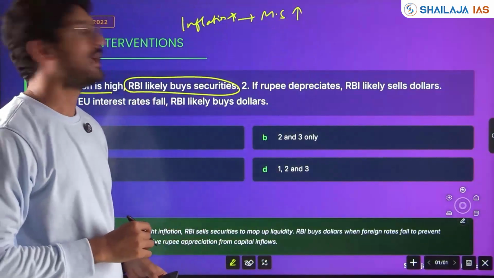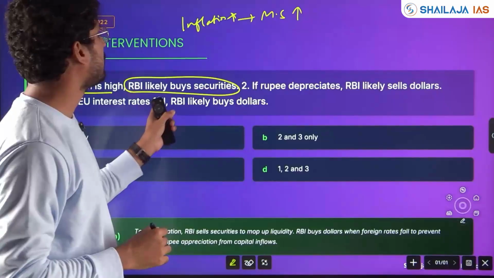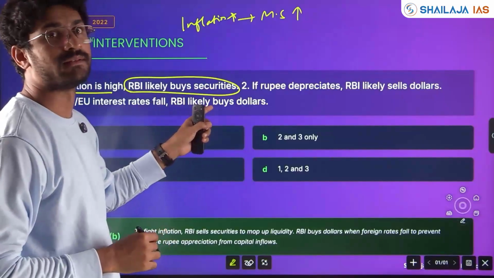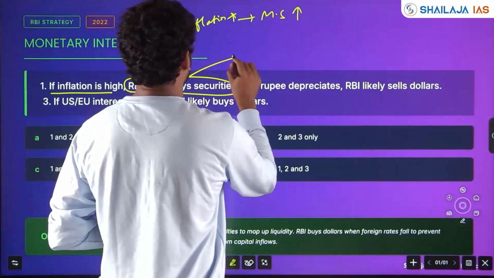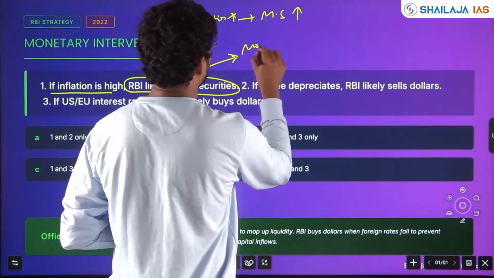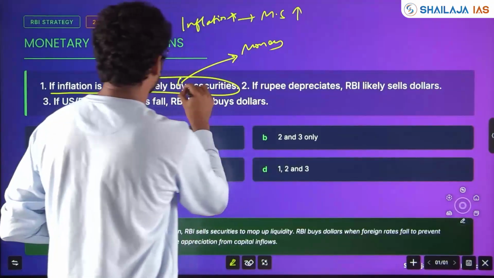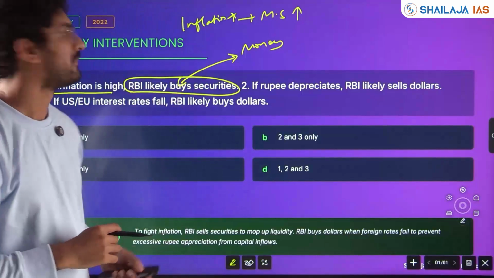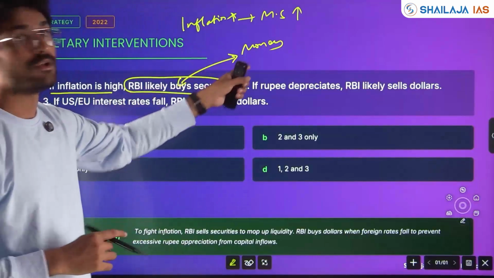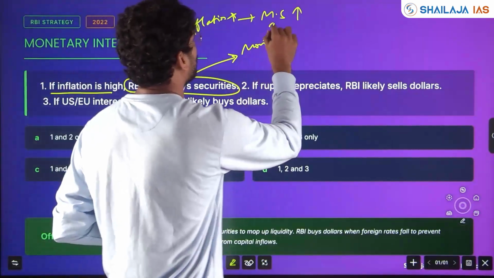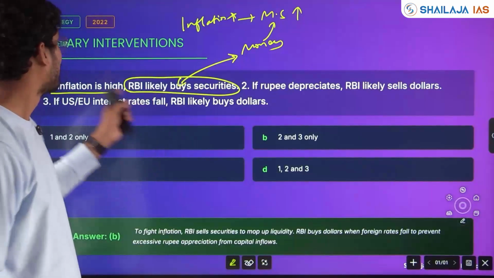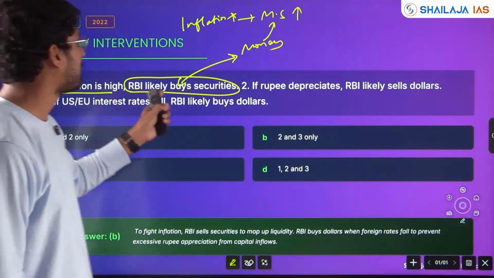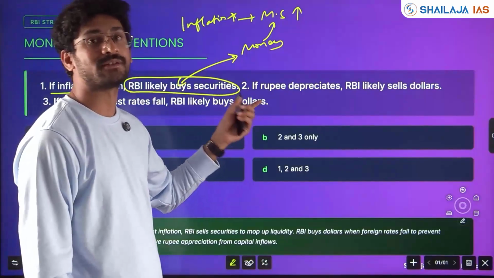If money supply is high, then RBI will likely buy securities. If it buys securities, what will happen? RBI will inject money and it will take the security. Will inflation increase or reduce if money is going again into the system? Tell me. If inflation is high, RBI likely buys securities or sells securities?